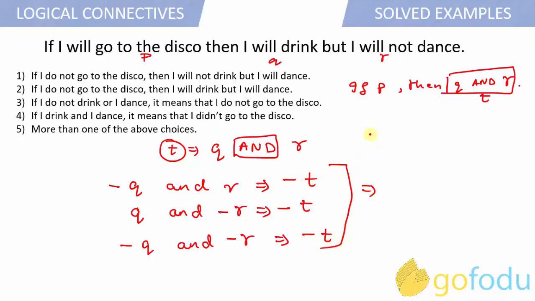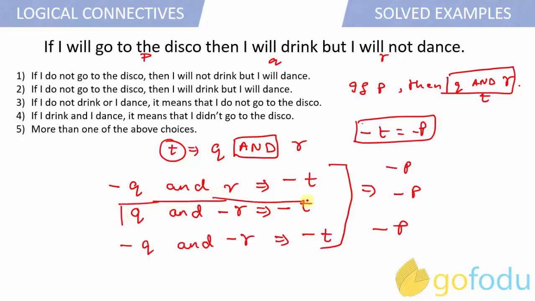So negation of T, as we know, implies negation of P as we just saw, correct? So this all will directly imply negation of P. Now if you look at the second implication that we just drew, Q and negation of R implies negation of P. Okay, so now look at option 4 closely.